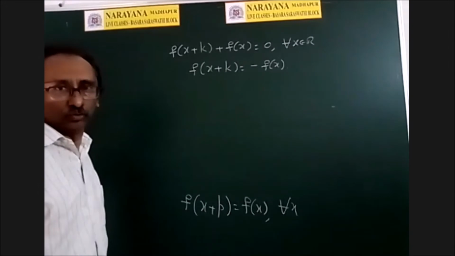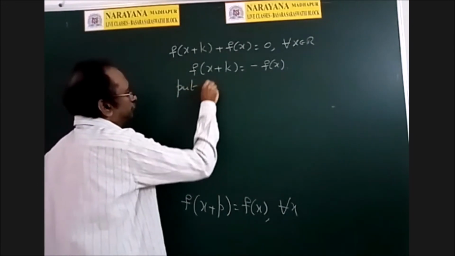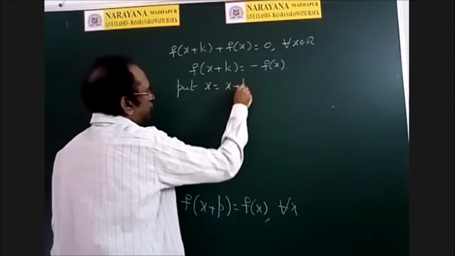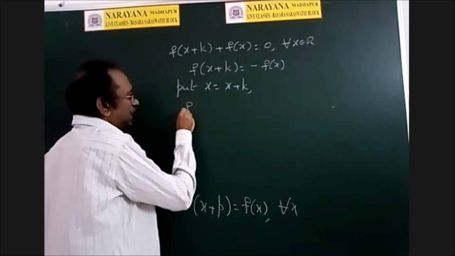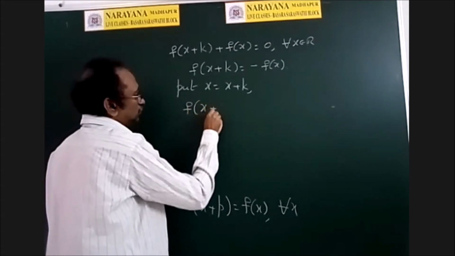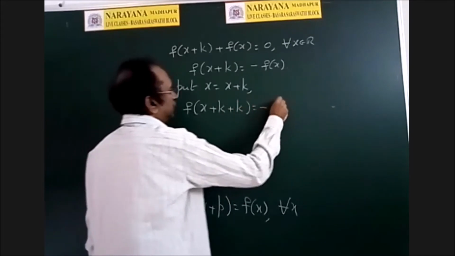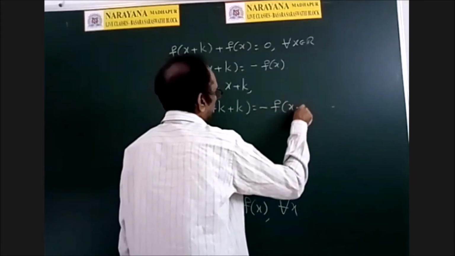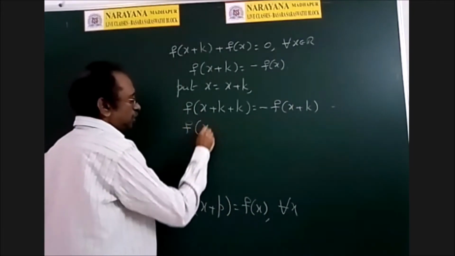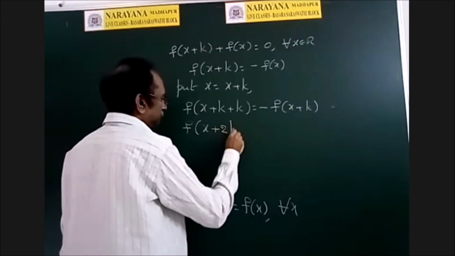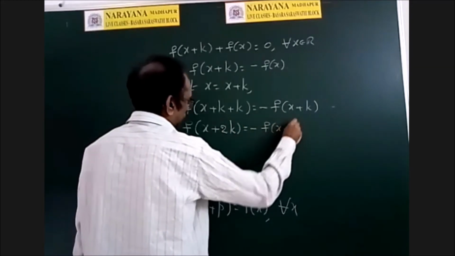Then what to do? Now put x is equal to x plus k. In place of x, I am writing x plus k. So whenever x is there, write x plus k. That is minus f of x plus k. So f of x plus 2k is equal to minus f of x plus k.